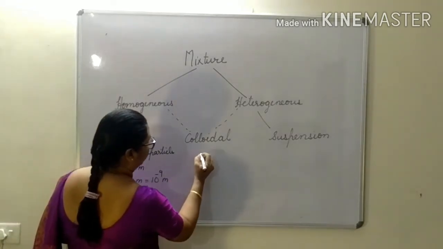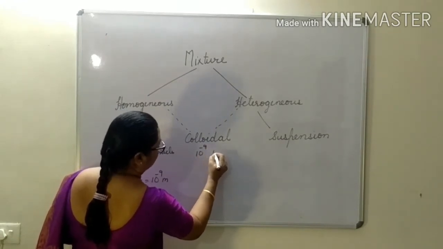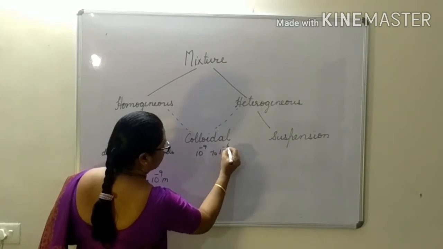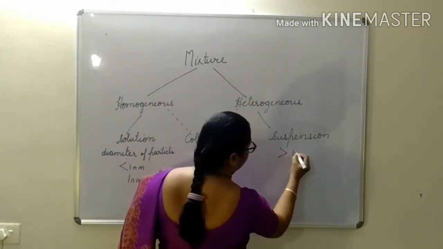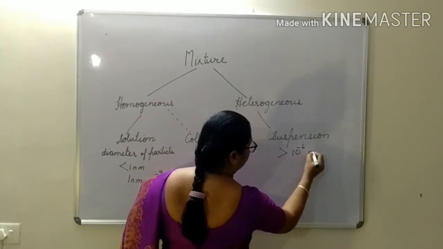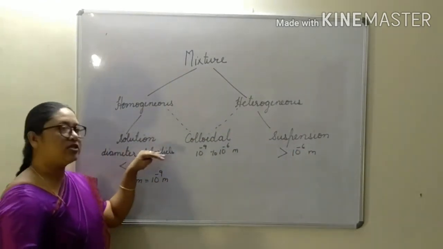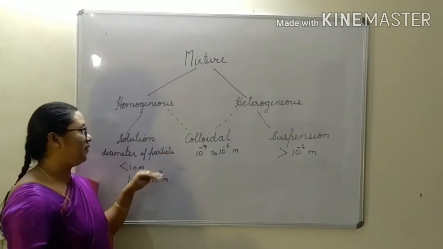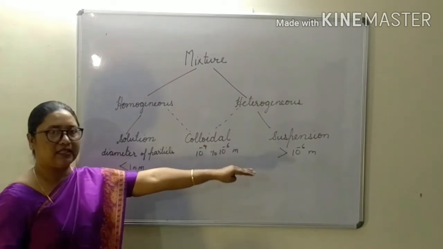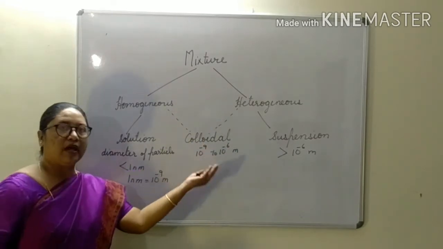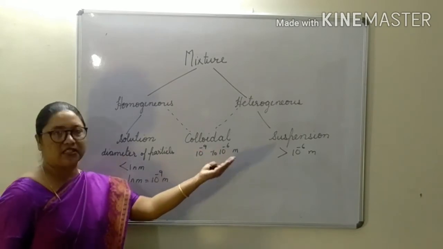In a colloidal, the diameter will be 10 to the power minus 9 to 10 to the power minus 6 meter. In a suspension, the diameter will be greater than 10 to the power minus 6 meter. So these are the descriptions of the diameter of the particles. Through that we can distinguish solution, colloidal and suspension. Furthermore, there are properties through which we can distinguish them.